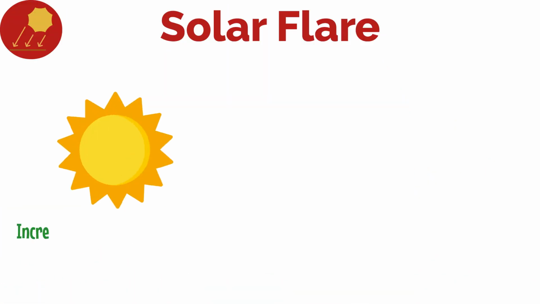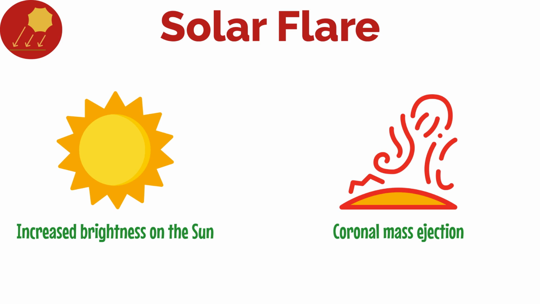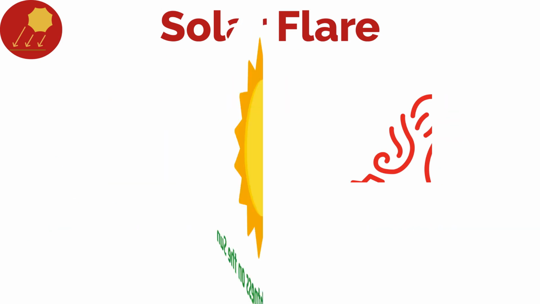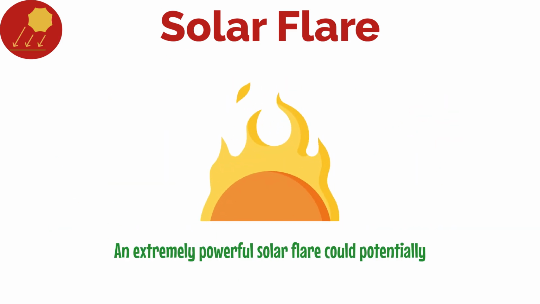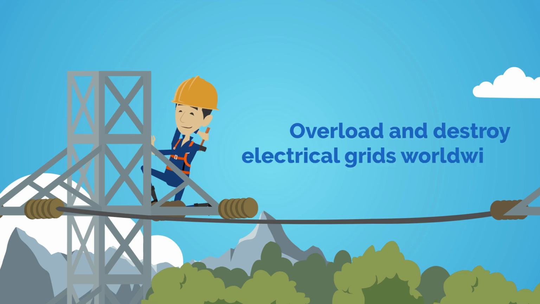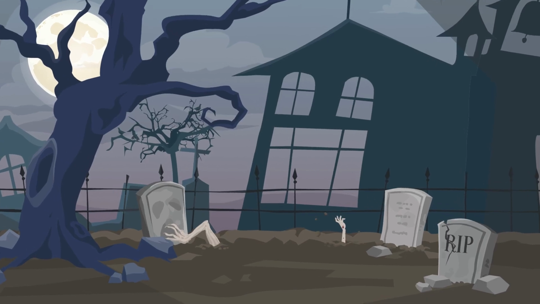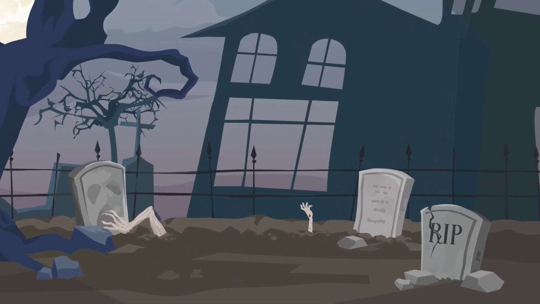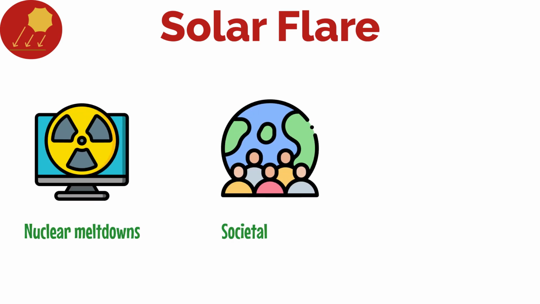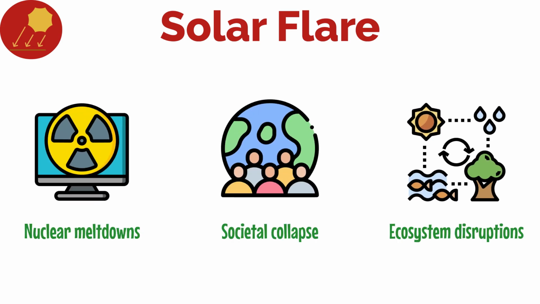Solar flare. A solar flare is a sudden flash of increased brightness on the sun, often accompanied by a coronal mass ejection. In a doomsday scenario, an extremely powerful solar flare could potentially overload and destroy electrical grids worldwide. The resulting long-term blackout could lead to the collapse of modern civilization, potentially triggering a chain of events that could end most life on Earth through secondary effects like nuclear meltdowns, societal collapse, and ecosystem disruptions.